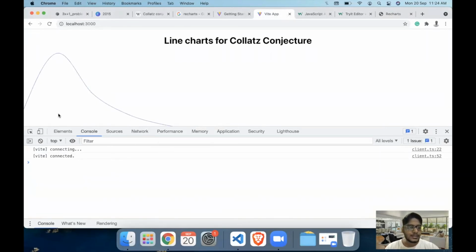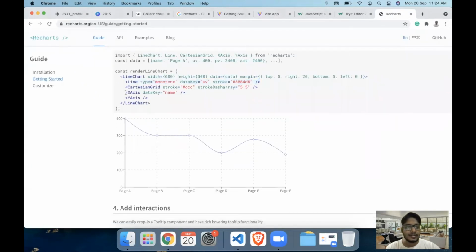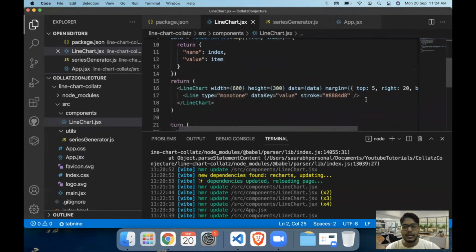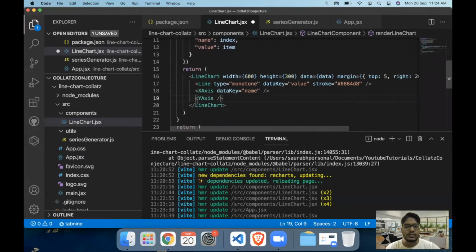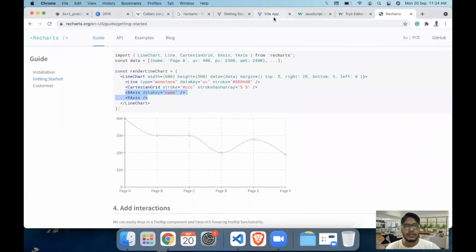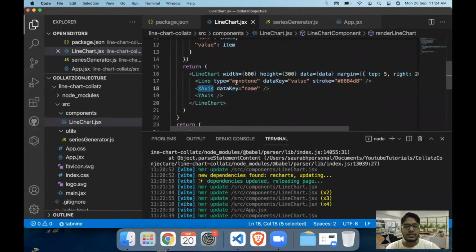Now there is no X or Y axis. So let's add the X and Y axis as well. So we'll go with X axis and Y axis. In our case, the data key for X axis is the name. Yes. So this should work. And we need to import the X axis and Y axis from Recharts as well.